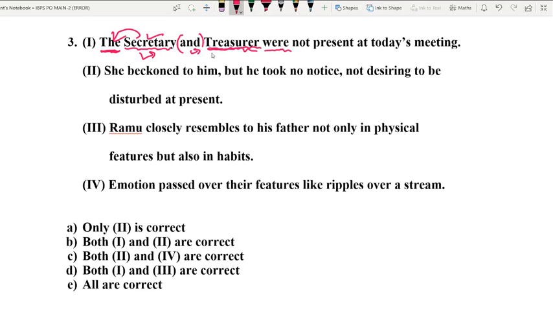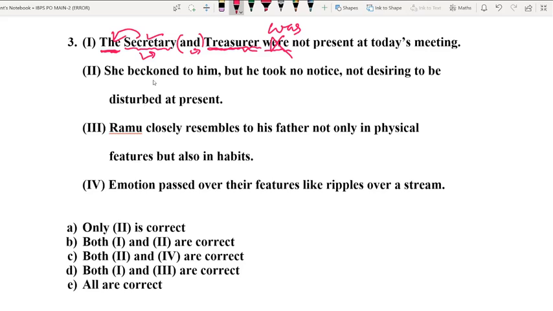Absolutely correct. So here it is grammatically wrong. In place of were, we must use was. The secretary and the treasurer, that means a person who is the secretary, he is the treasurer, was not present at today's meeting. Clear? Then let us move on to option number 2.